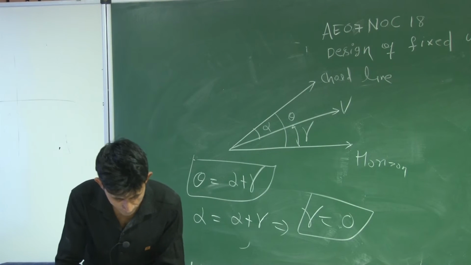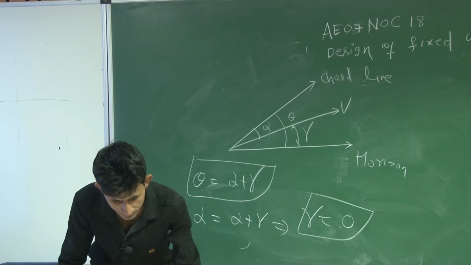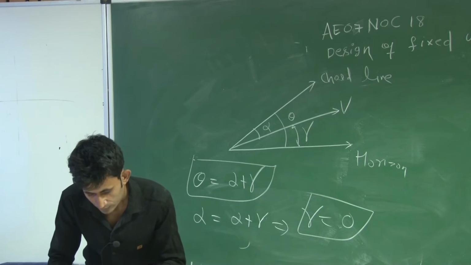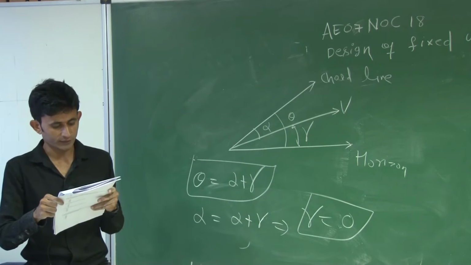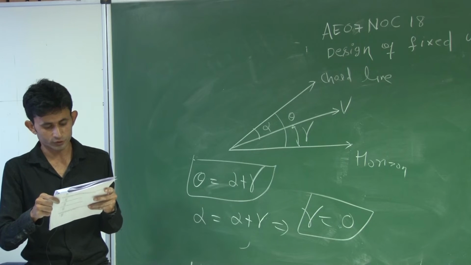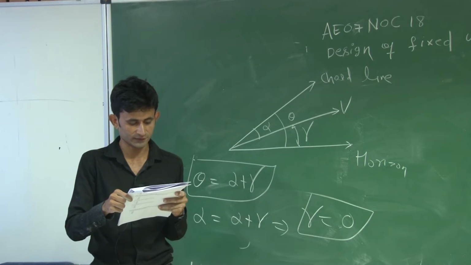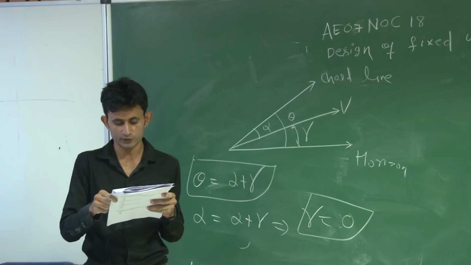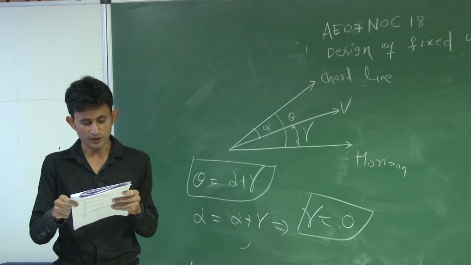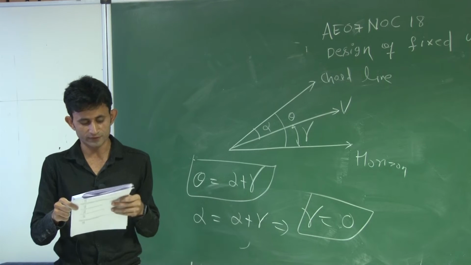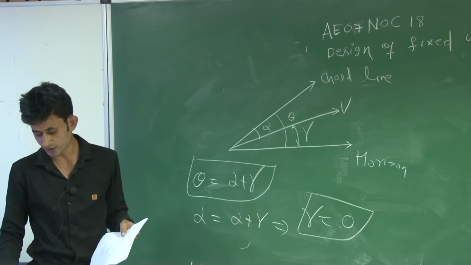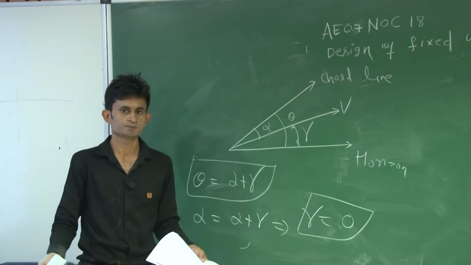And for the 8th question, the question was: a rectangular wing with elliptical lift distribution, span of 10 meters and chord length of 1 meter, is constructed with the airfoil having a lift curve slope of 0.1 per degree. What will be the total lift curve slope of the wing? So basically you have to convert these things from 2D to 3D.